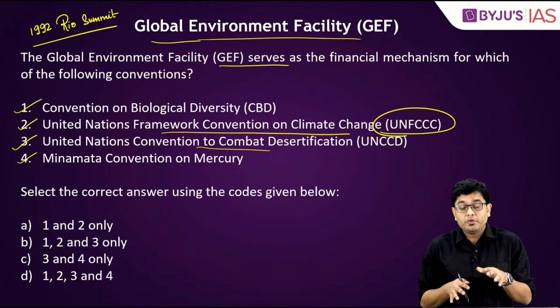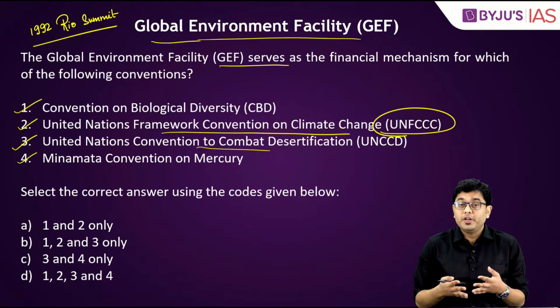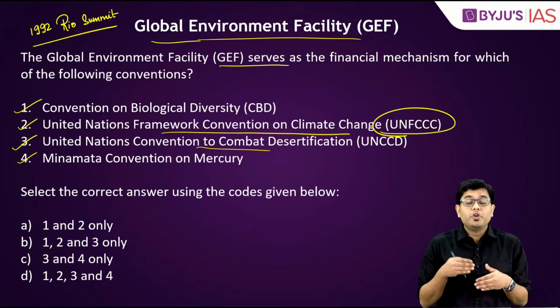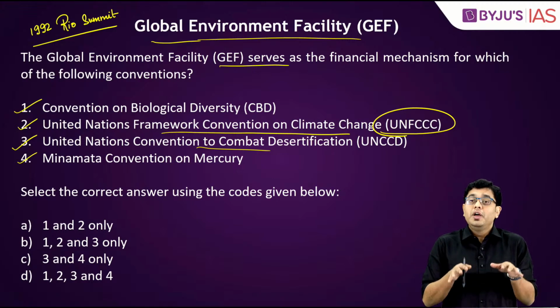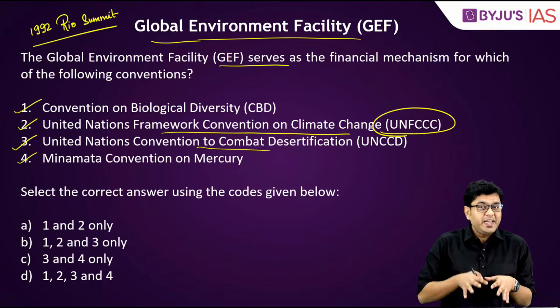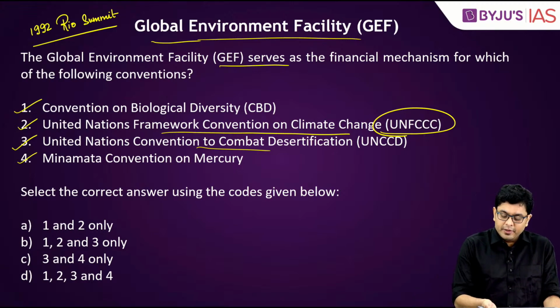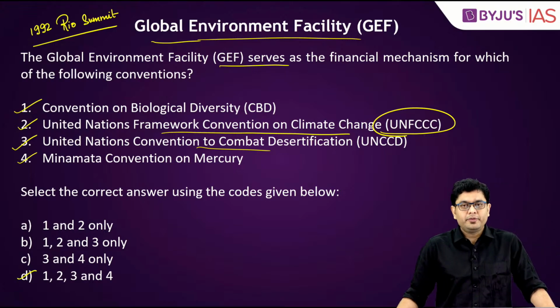It provides funding to them as well. And when it comes to the Stockholm Convention, which deals with the persistent organic pollutants, there also some part of the funding is provided by GEF. So GEF is quite instrumental in providing the funding activities. So which is the correct answer? Here the answer will be D, that is 1, 2, 3 and 4.